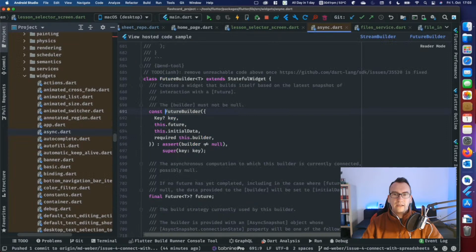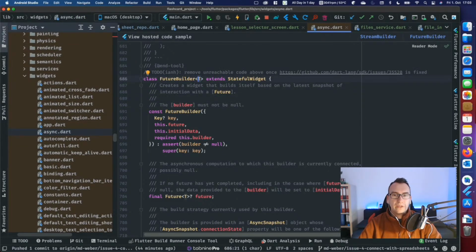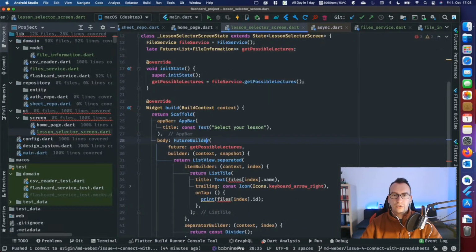This future builder gets a T inside. T is a generic and we can specify what will be returned from this future builder. And I shall show you now how. So we know that this get possible lectures will return us a future of list information. So we take this information and pass it inside of this future builder.